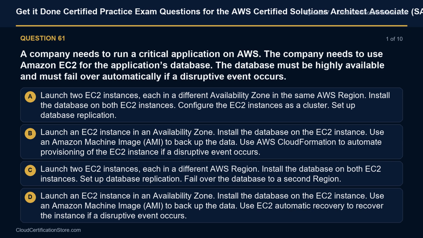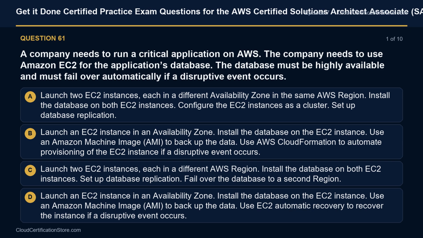Question 61. A company needs to run a critical application on AWS. The company needs to use Amazon EC2 for the application's database. The database must be highly available and must fail over automatically if a disruptive event occurs.